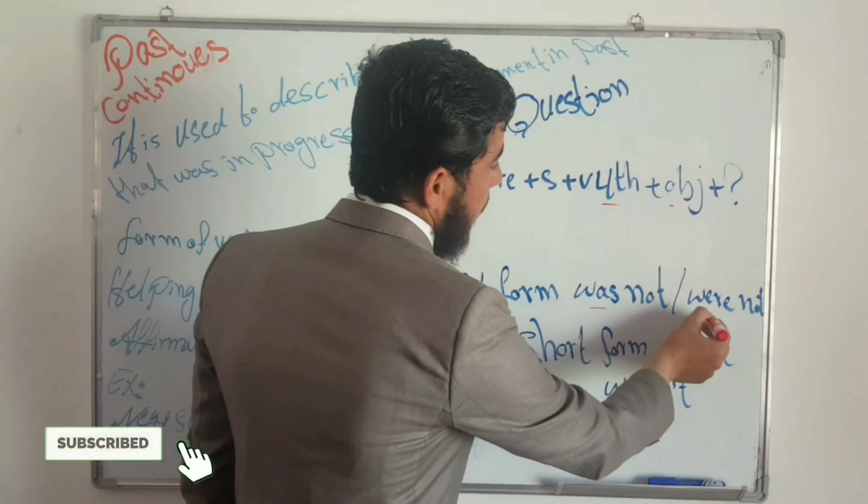But was not and were not can be used in formal style, right?